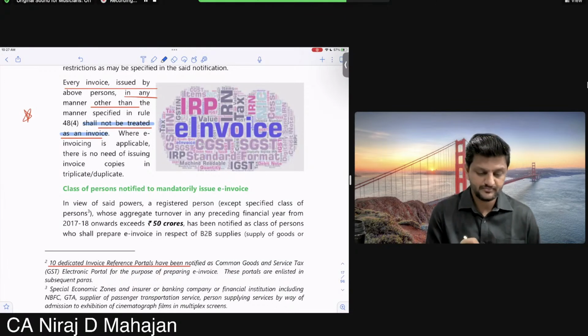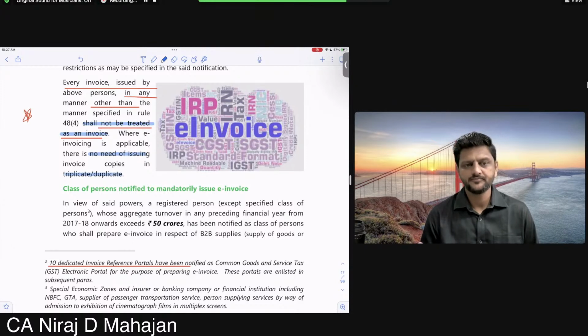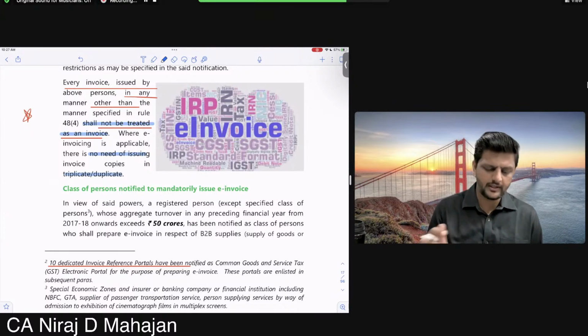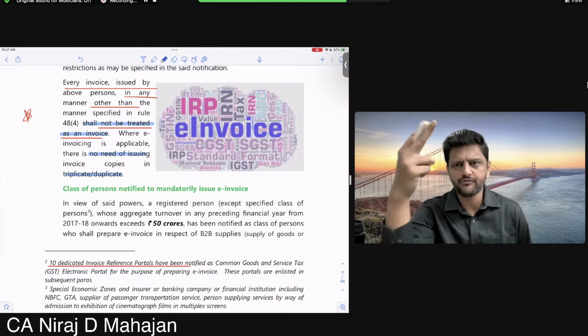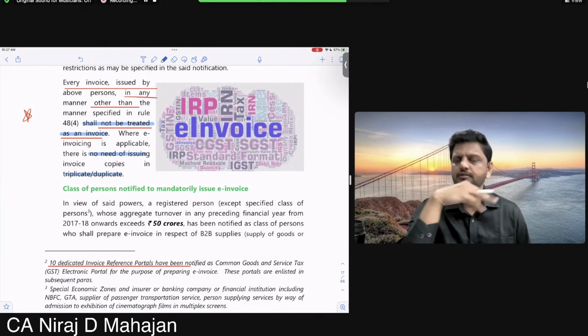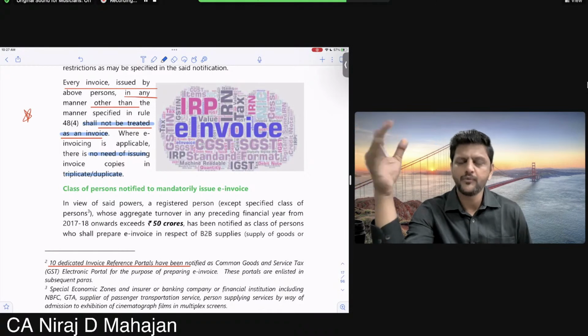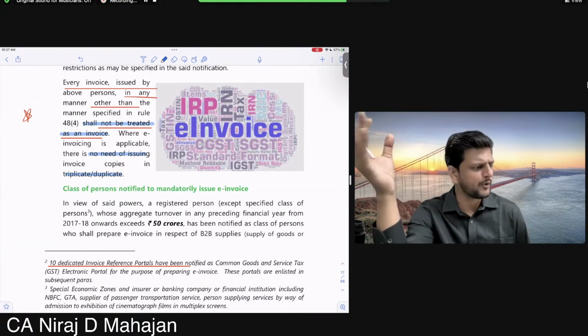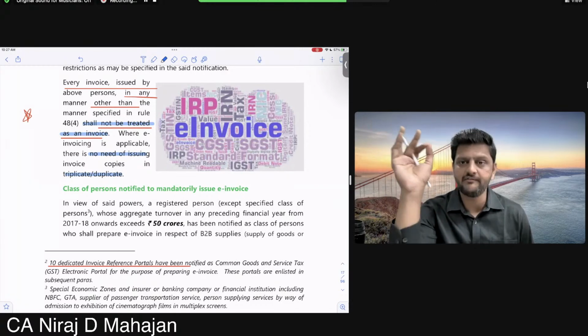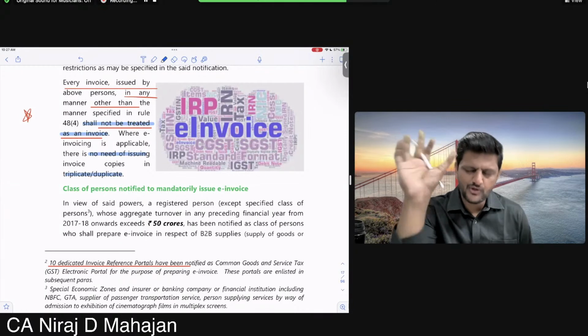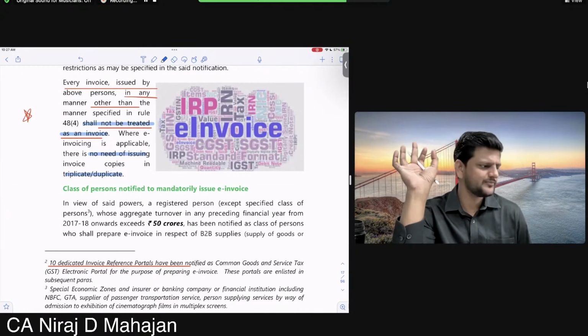Look at the point now. No need of issuing physical copies of duplicate and triplicate. Best, no? Correct? Everything electronic, paperless. So we are done. Original for the recipient, duplicate for the transporter, and triplicate for self, not required. Fine, because from the buyer's point of view, the details are already there on the GST portal, legally, validly. For the transporter, it is now available online, electronically.